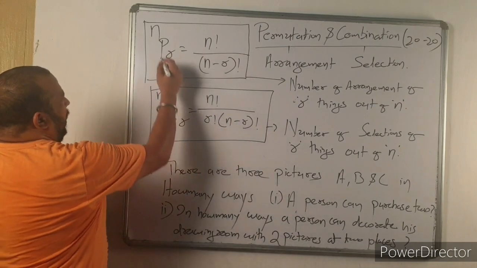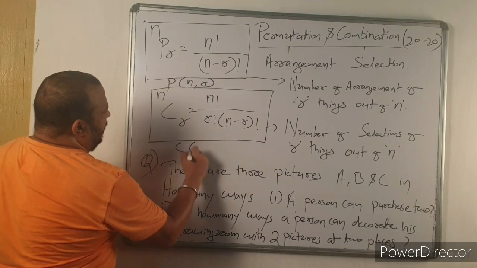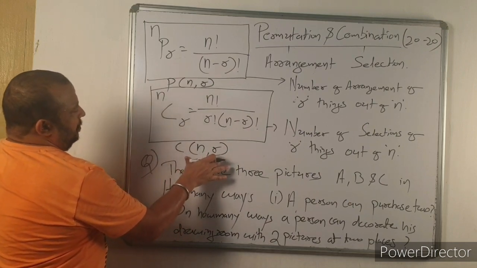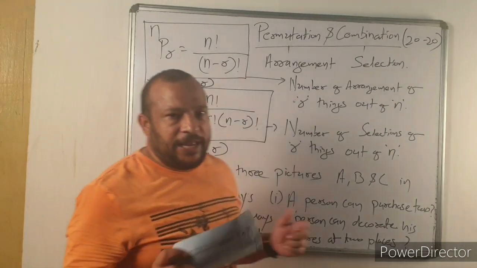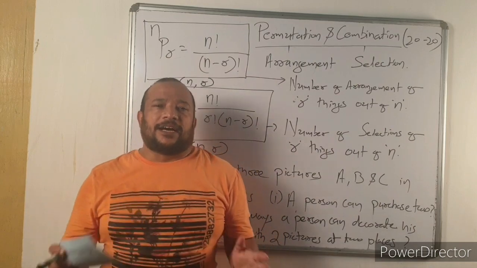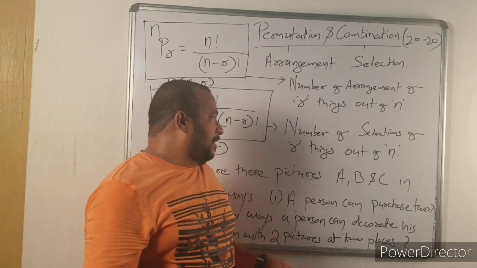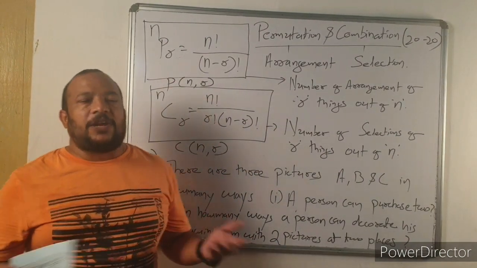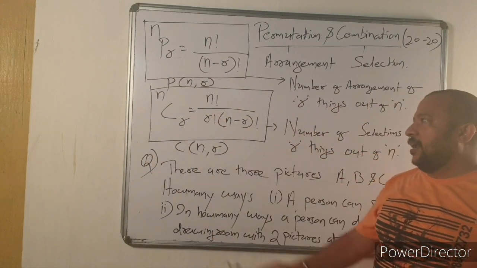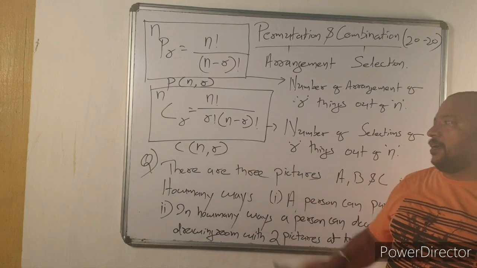Symbolically, you can write nPr in this way also. Similarly, nCr we can represent in this form also. So the meaning of nPr is arrangement of r things out of n, and the meaning of nCr is selection of r things out of n. The value of nPr is n factorial divided by n minus r factorial. The value of nCr is n factorial divided by r factorial into n minus r factorial.